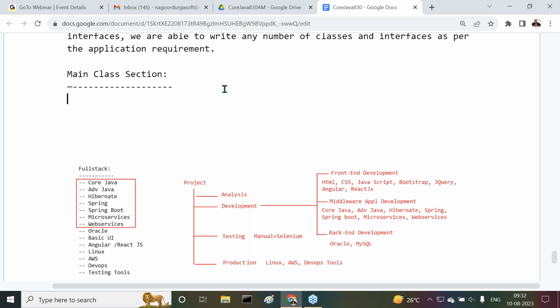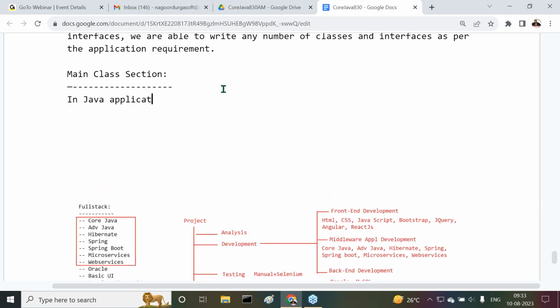Observe carefully. What is this main class? What is the need of this main class? The simple answer: to write the main method, we require a separate class. That is the main class. Then immediately I have a question. What is the purpose of the main method? Do you understand my point or not? Some reasons are available, and we are going to understand those reasons now. First of all, let's understand what this main class actually is.